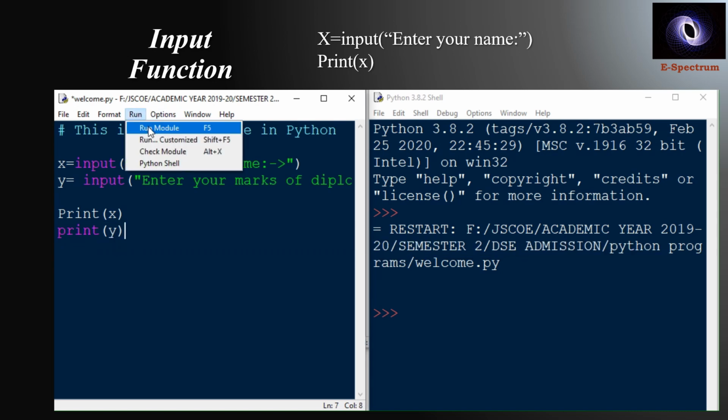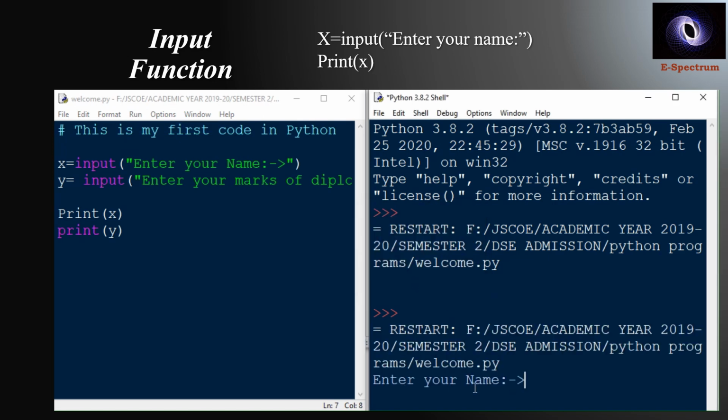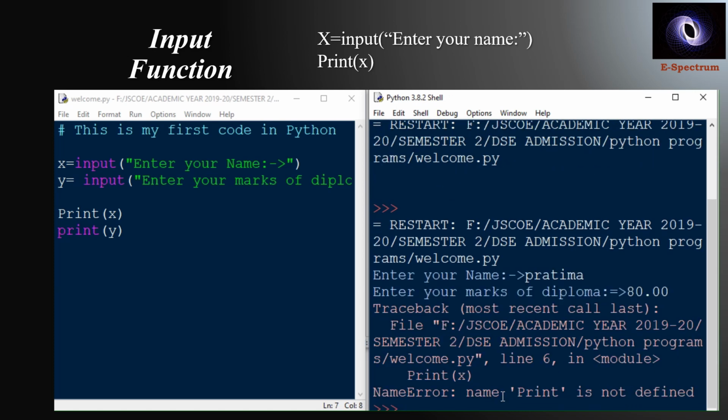If I save the file and run, what are we getting? "Enter your name" as my output. Say I enter my name. My diploma percentage, say 80%. Okay. If there is any error, the error will be displayed, or if there is no error, you will get the output.